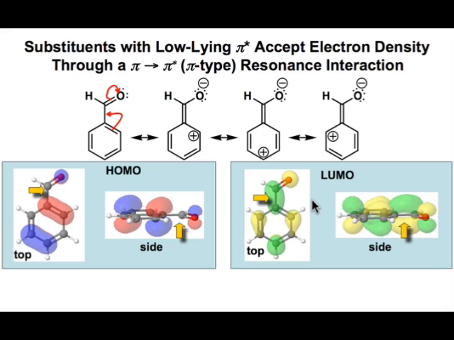We can see from the lowest unoccupied molecular orbital why this substituent creates a better electrophile in the pi system. First, notice there's a strong interaction in the LUMO between the substituent and the pi system. Second, notice that where we see the greatest concentration of the lowest unoccupied molecular orbital coincides with the position of the positive charge in these resonance contributors. Notice also that there's very little interaction between the HOMO and the substituent. And so, electron-withdrawing groups have their greatest influence on the LUMO, making the ring more electron-deficient and a better electrophile.